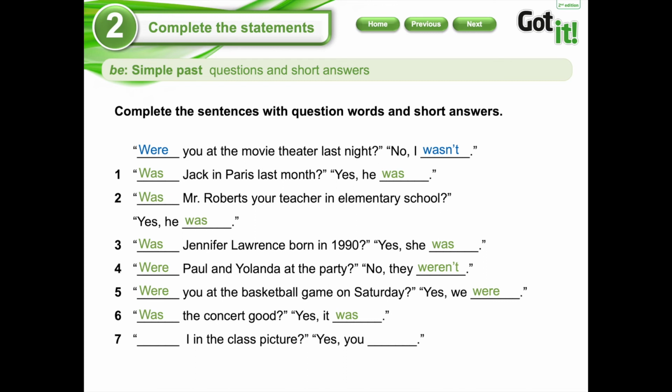Number 7. I in the class picture. Let's see. Was I in the class picture? Yes, you. And pay attention to this part because I was asking about myself and the other person is going to answer me. So I cannot put yes, you was. You're going to use were. Was I in the class picture? Yes, you were. ¿Estaba yo en la foto de la clase? Y la otra persona me contesta y me dice, sí, lo estabas.